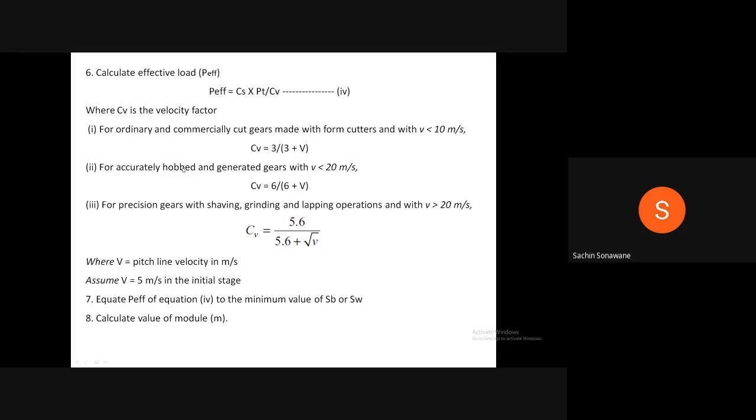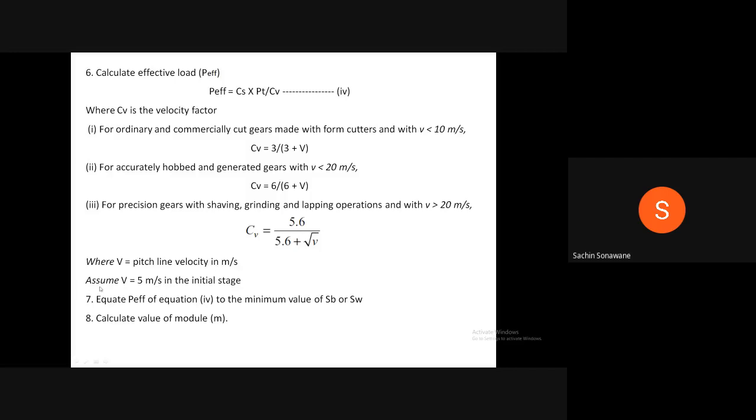Second, for accurately hobbed and generated gears with V less than 20 meter per second, CV is equal to 6 divided by 6 plus V. And third, for precision gears with shaving, grinding and lapping operations with V greater than 20 meter per second, CV is equal to 5.6 divided by 5.6 plus root V, where V is equal to pitch line velocity in meter per second.